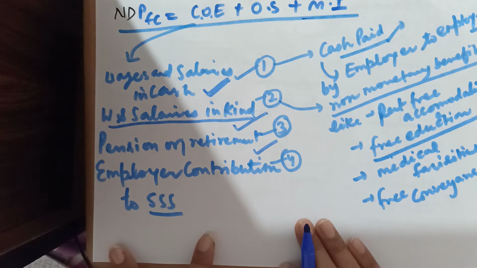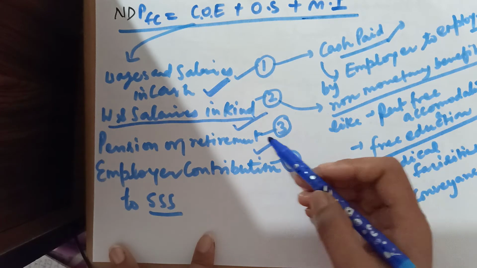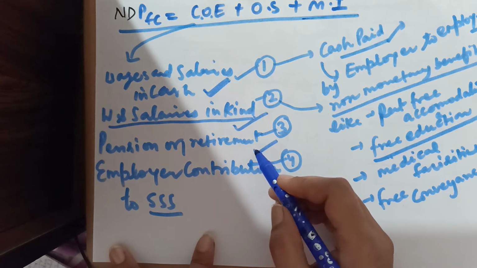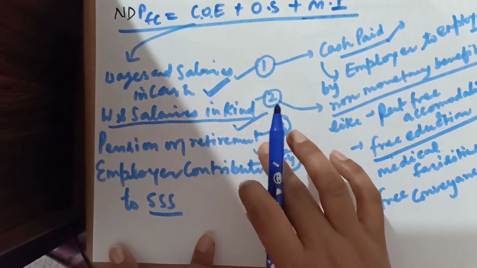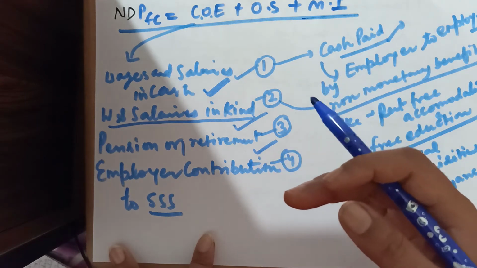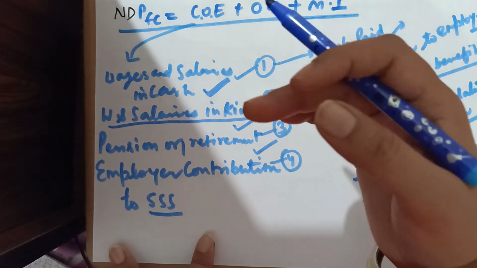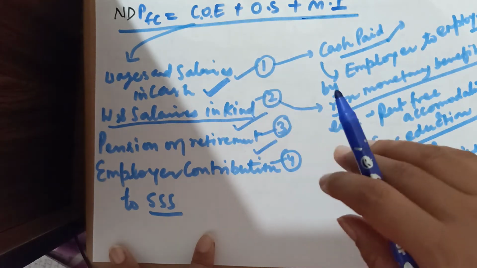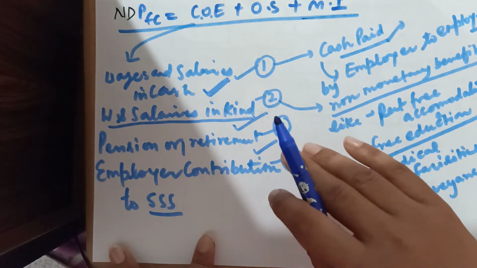Pension on retirement does not refer to old age pension. It is pension payments as a part of a service contract between the employer and employee.